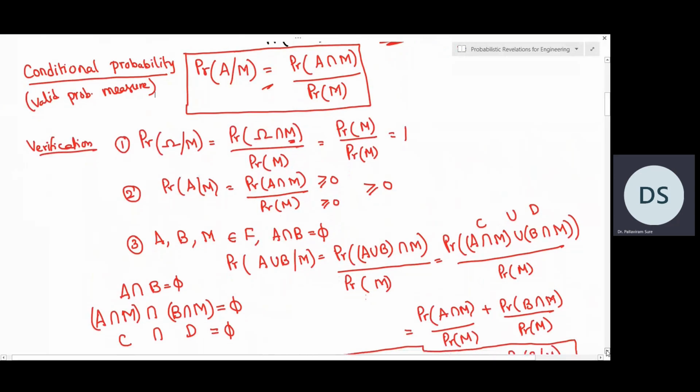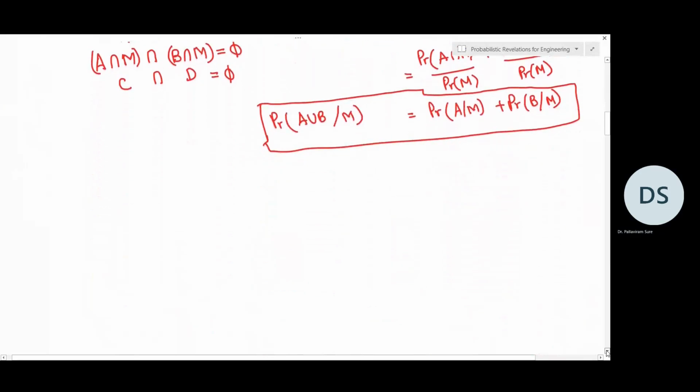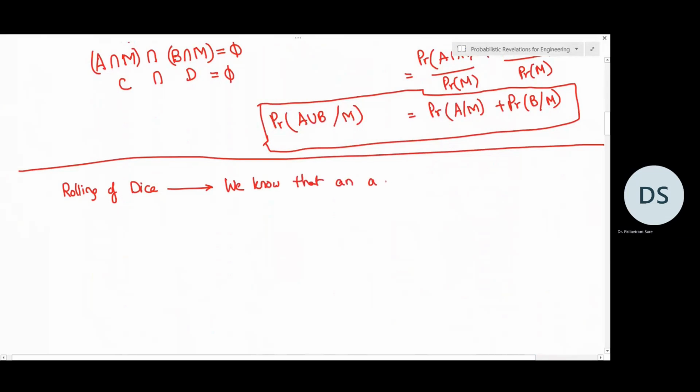Now let us see one example on this. So let us think of a dice experiment. So let's say rolling of a dice is our experiment. And when the dice is rolled, let us say we know that an odd number has appeared. So we say that an odd number has appeared or occurred.